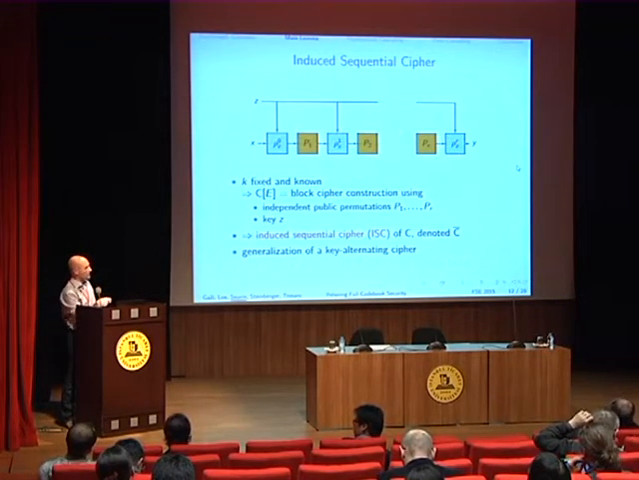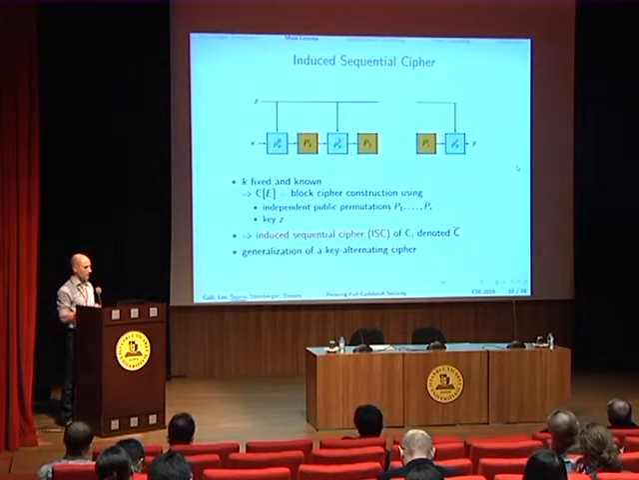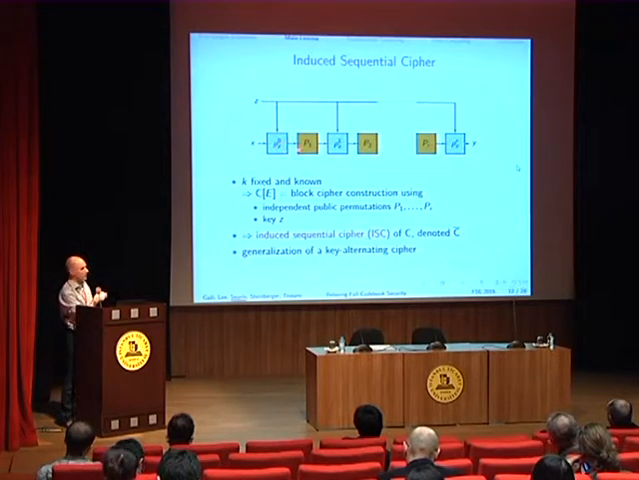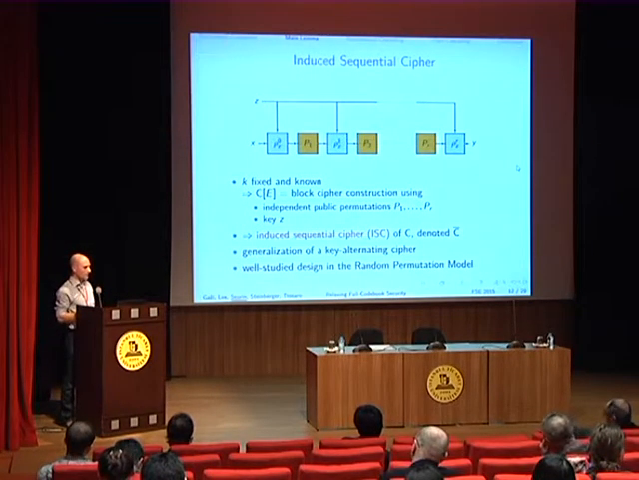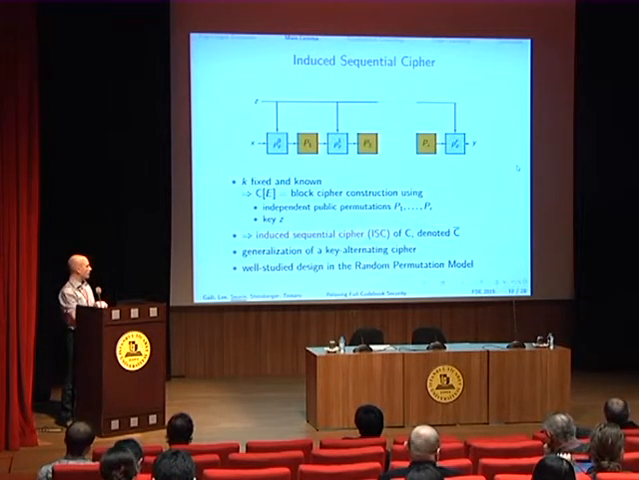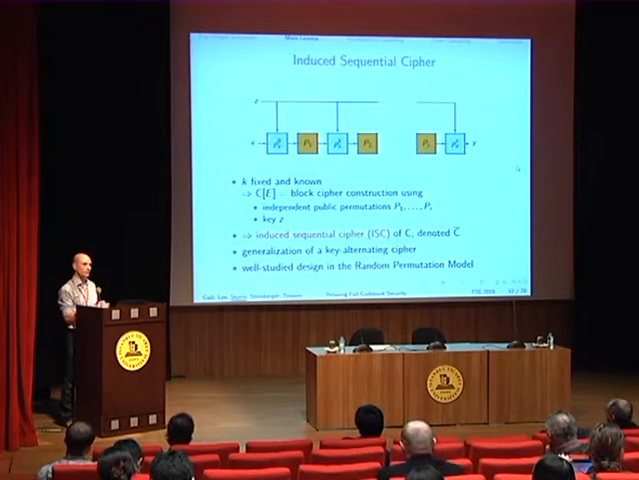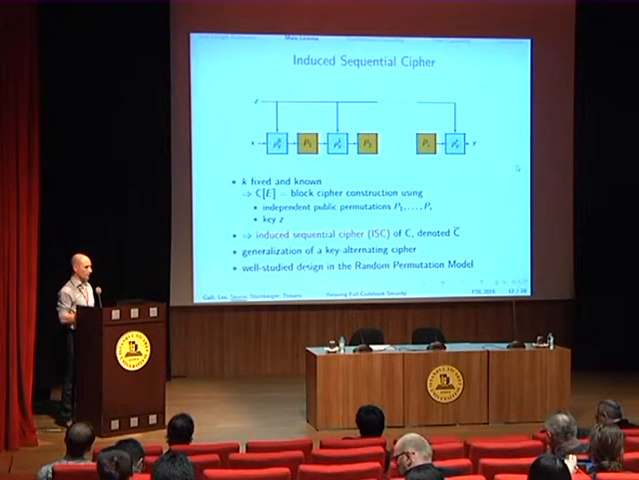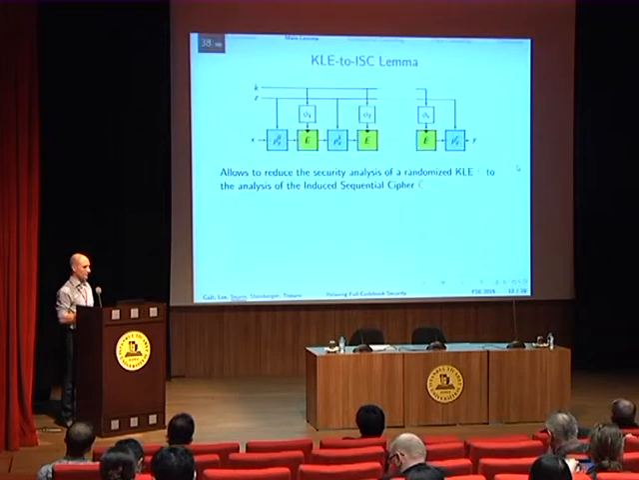So this structure here, it's really only the generalization of a key-alternating cipher. In a key-alternating cipher, you just XOR the key here, but here it might be a bit more complex, okay? But just a generalization. And what is good is that it's a well-studied design in the random permutation model, so we will be able to use a lot of previous literature to apply it to the security of key-length extension schemes, okay?